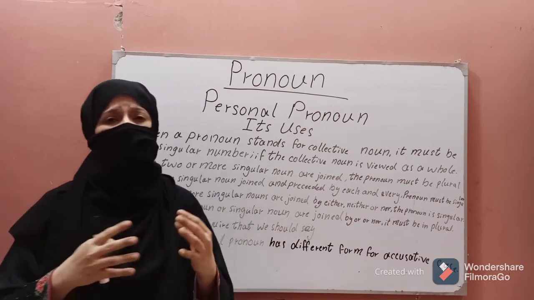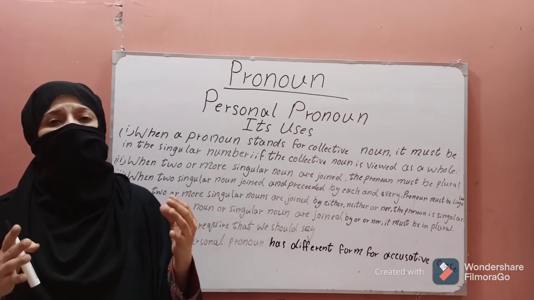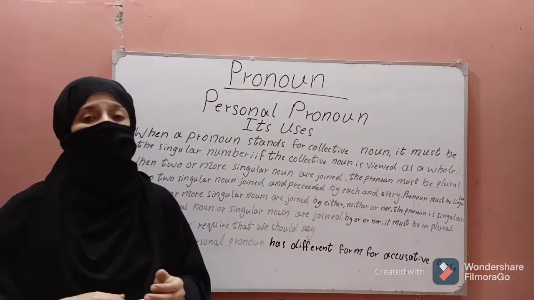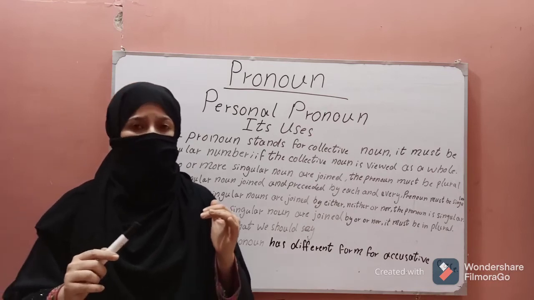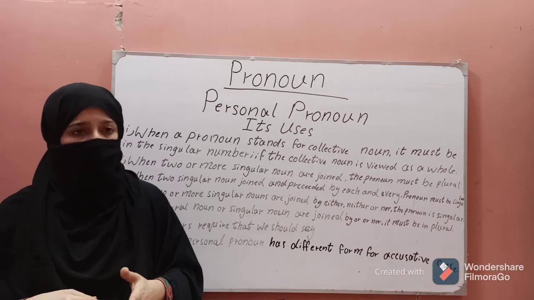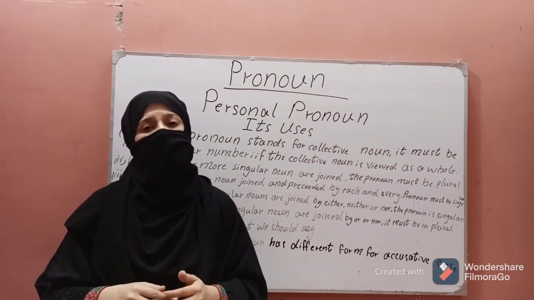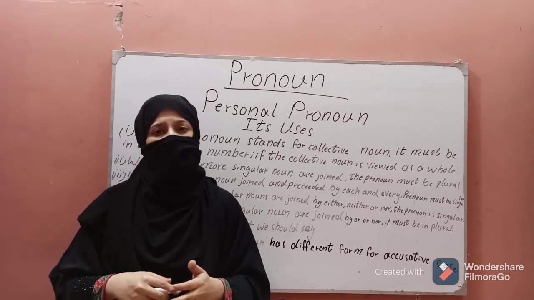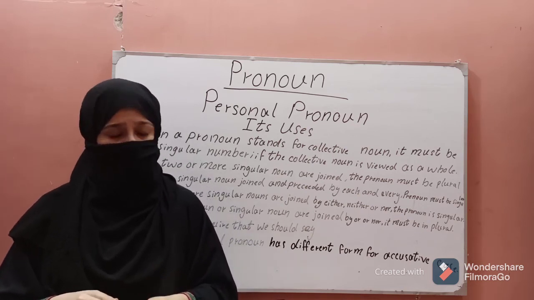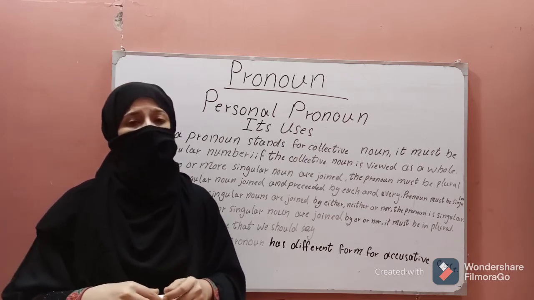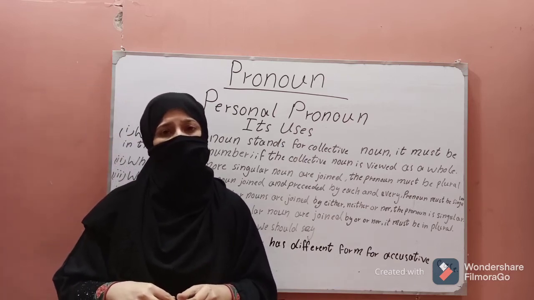In it there are so many persons, but they are used as a collective noun. In it we use a singular pronoun. For example, we can say after a few minutes the jury gave its verdict.